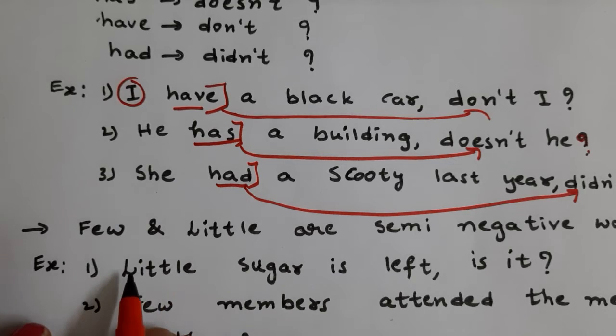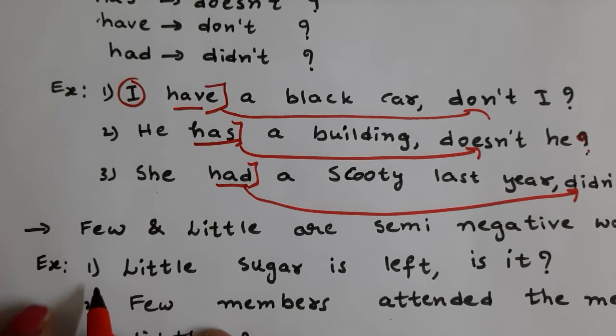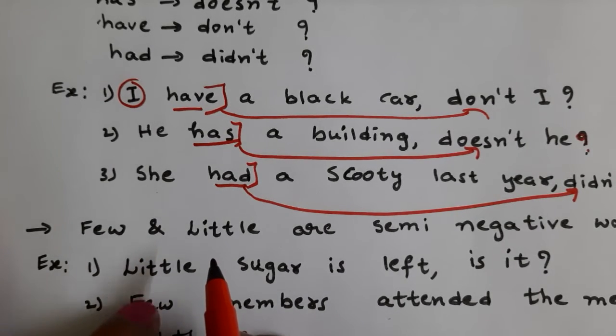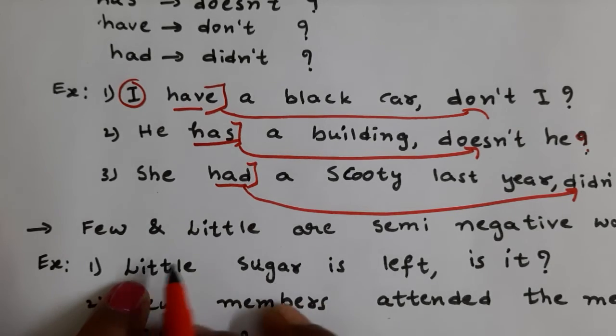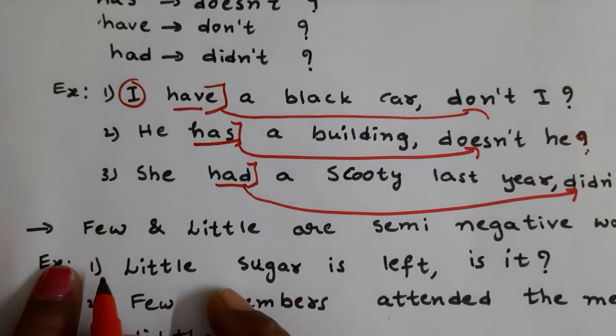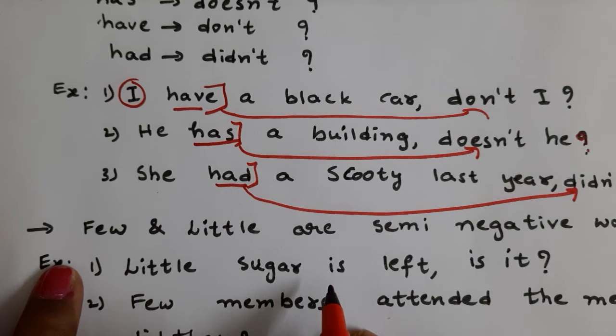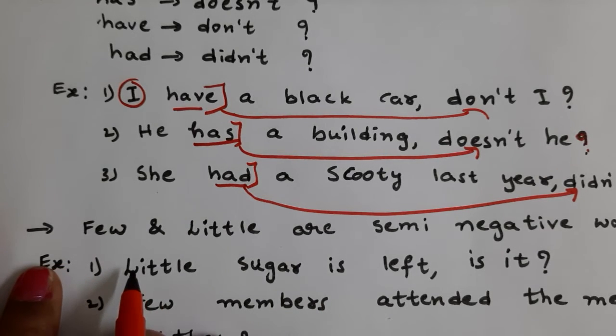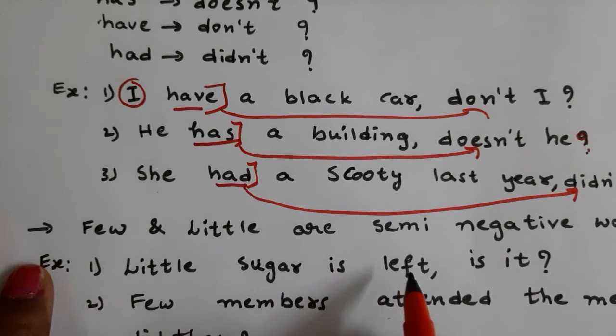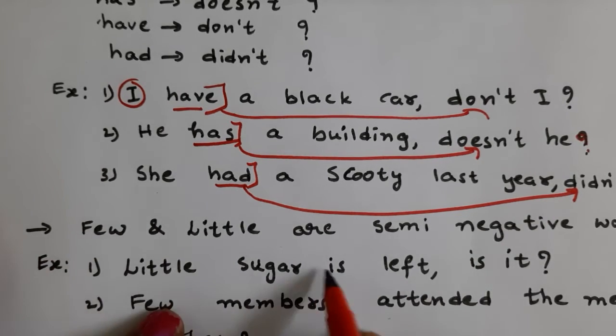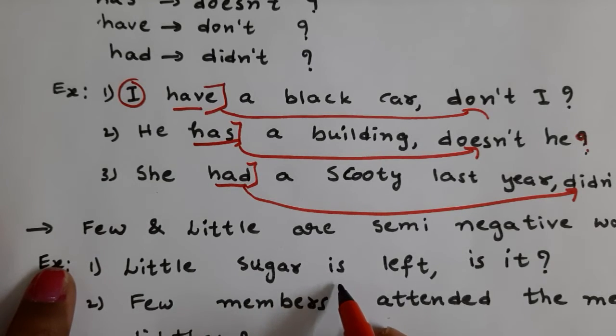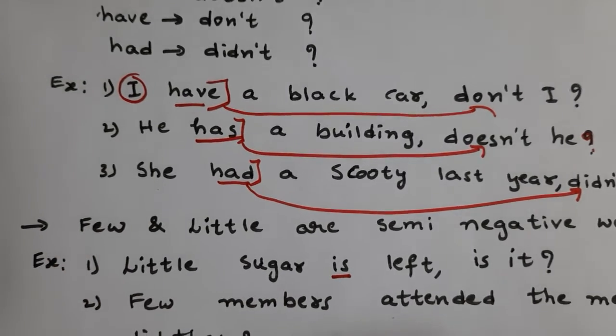If there is no article before the words little and few, then it is treated as a negative statement. Is there any article before little? No. "Little sugar is left." What is the verb? Is.